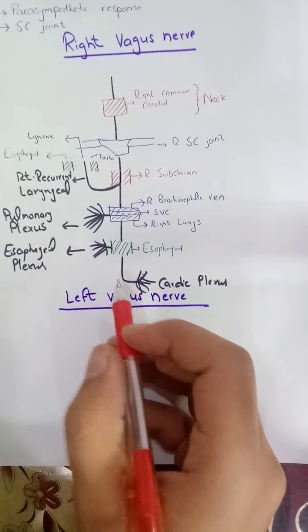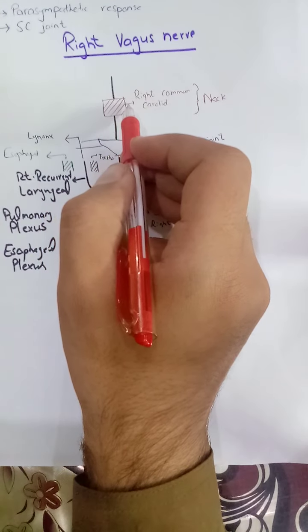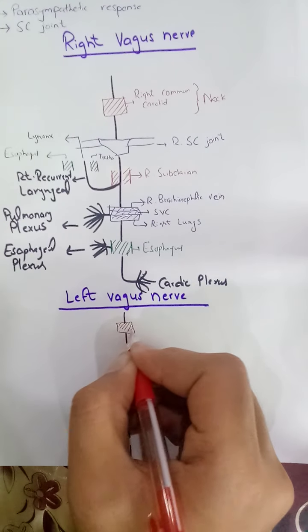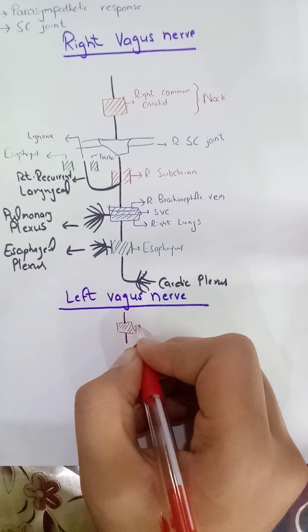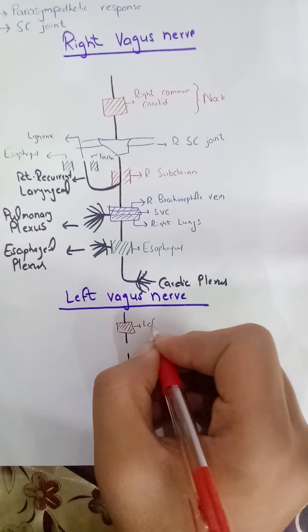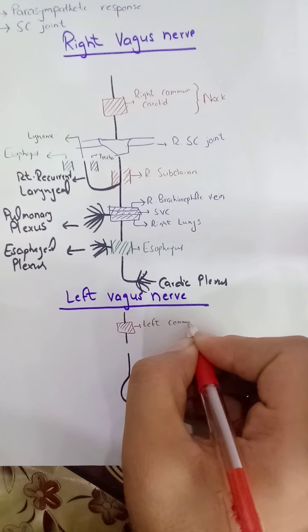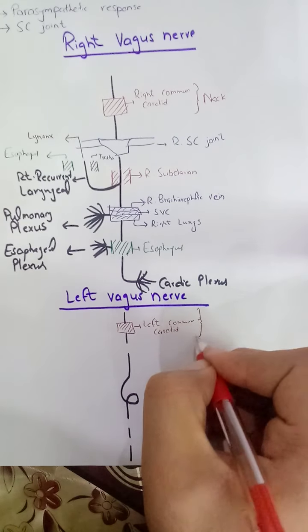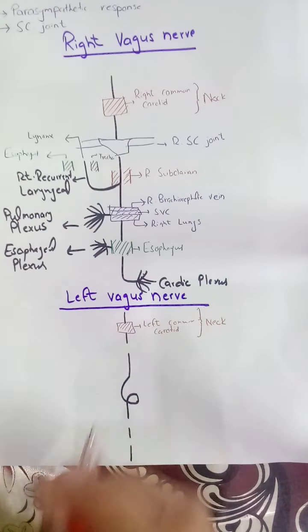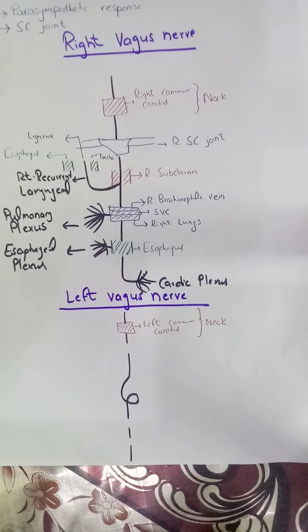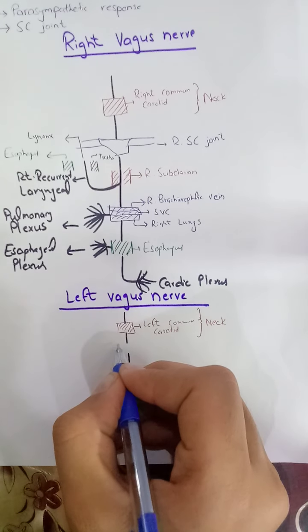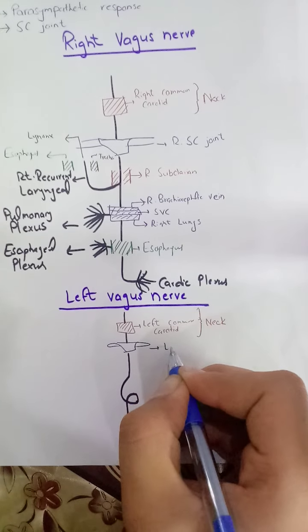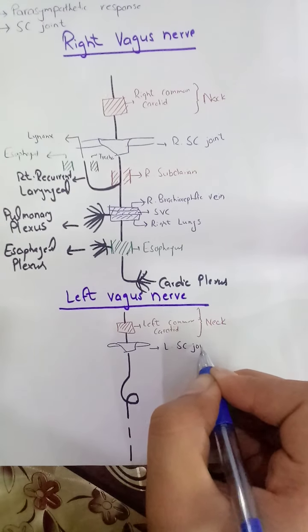As we discussed, this was the right common carotid artery, so here will be the left common carotid. In the neck region, it will move posterior to the left common carotid. Then it will move posterior to the left sternoclavicular joint.